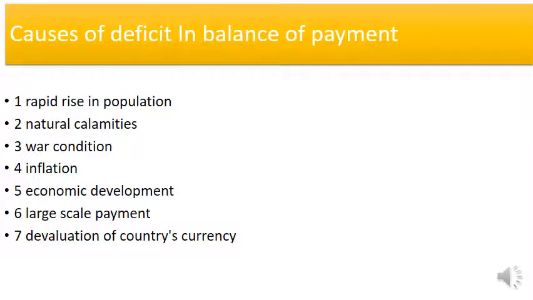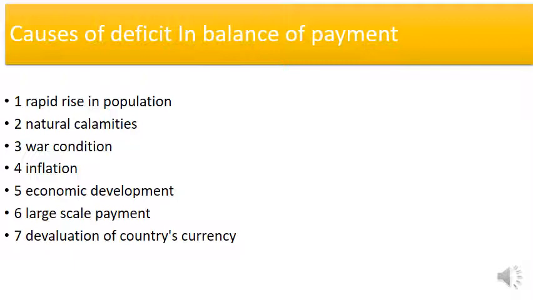First is the rapid rise in population. If the population of any country is increasing, then the balance of payment, which is conducted between two countries, like India and America or Russia, will be in deficit, meaning the balance of payment goes down. Like we know from newspapers and TV news channels, the rupee is decreasing against the dollar. So the rapid rise in population creates a cause of deficit in balance of payment.